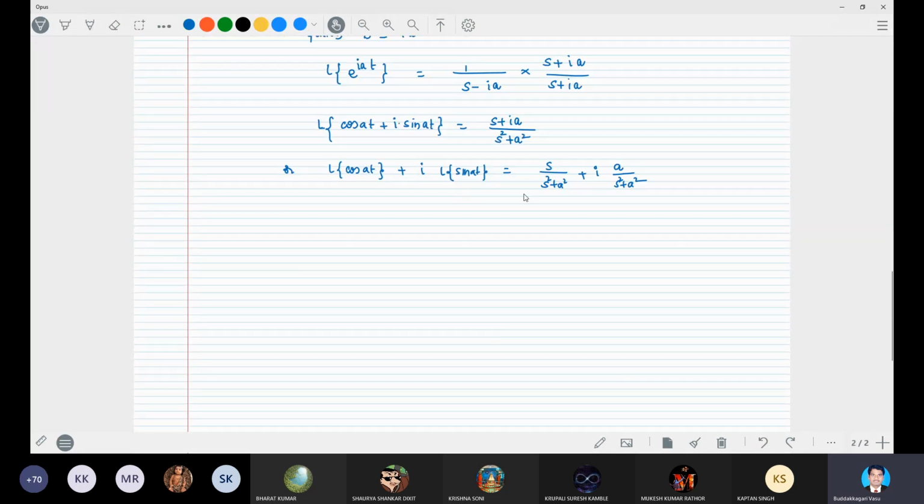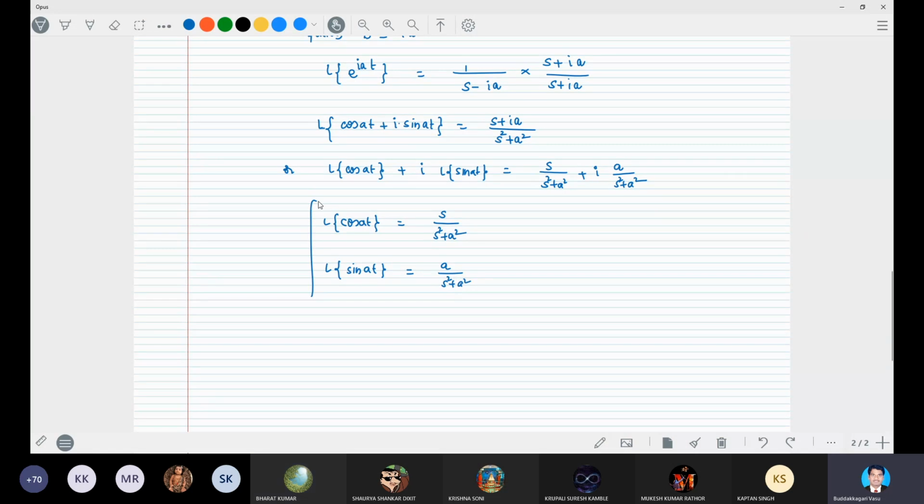So by comparing the real and imaginary parts, we get Laplace transform of cos at is equal to s by s square plus a square. Laplace transform of sin at is equal to a by s square plus a square.